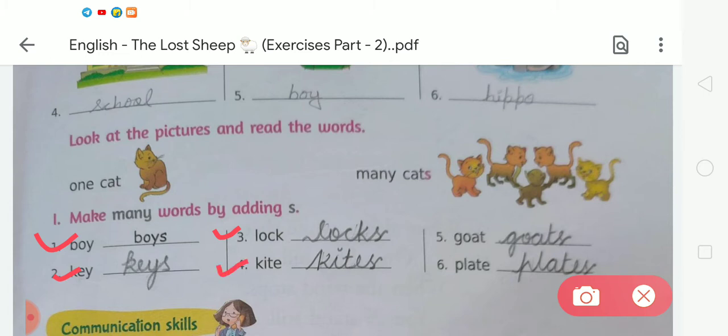Then fourth is kite. We add s, so it becomes kites. Now the next, number 5, goat. We add s, so this word becomes goats. Now the next, number 6 is plate. When we add s, it becomes plates.